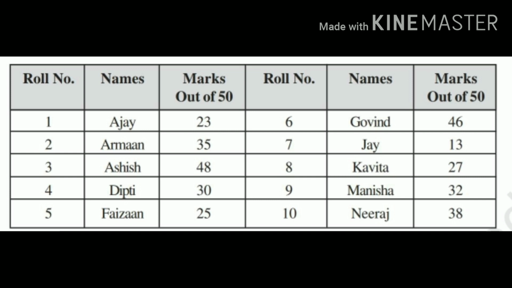Roll number 2, named Arman, got 35 marks out of 50, and like that the 10 students have their different names and how many marks they got, all in a proper arrangement. Here we can say this given data is properly arranged in a meaningful arrangement.